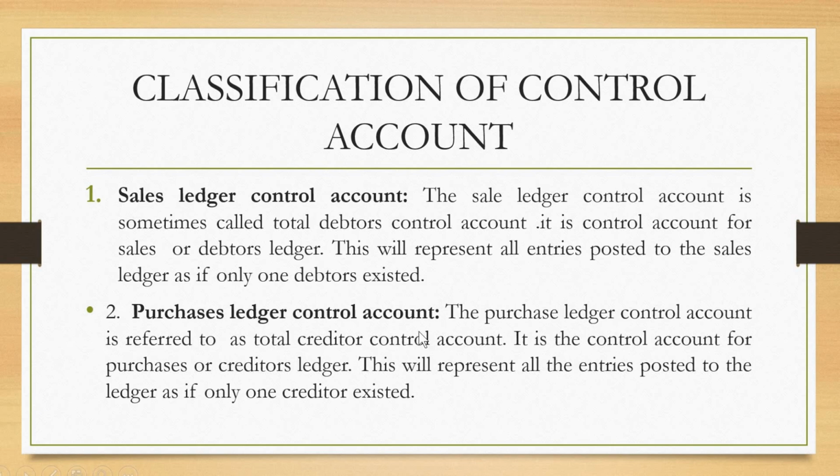So for the sake of this class, we are going to look at sales ledger control account, and purchase ledger control account, where sales ledger control account is also known as total debtors control account. Then purchase ledger control account means you purchased these goods on credit, and those people are your creditors, and that's why the other name is called total creditors control account.